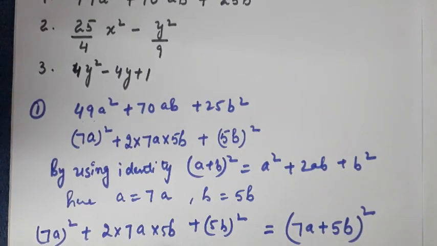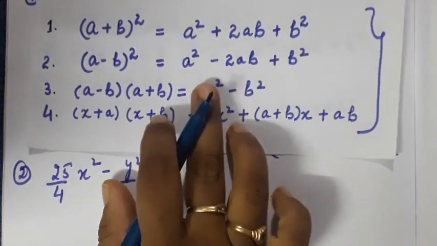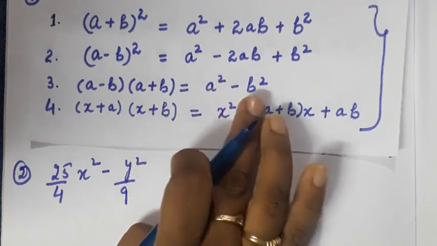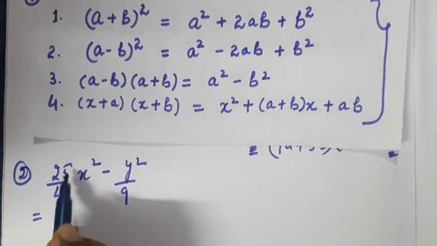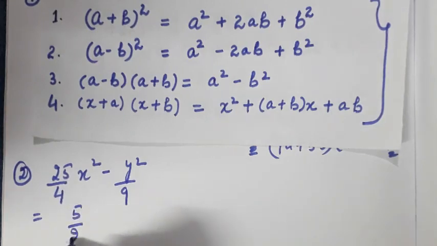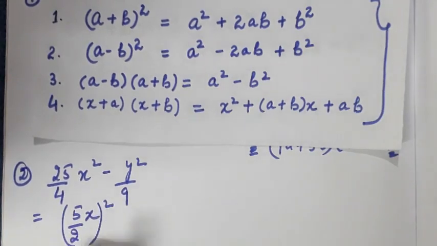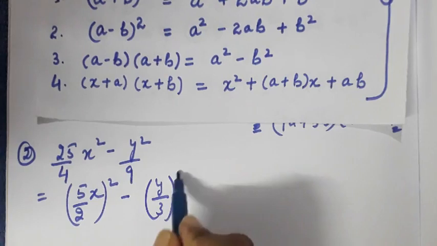It says 25 by 4 x square minus y square upon 9. Again, just correlate this thing with the expansion of third number, that is a minus b into a plus b is equal to a square minus b square. I can write 25 by 4 as 5 by 2 whole square, and x square as x whole square. I can write minus y by 3 whole square.